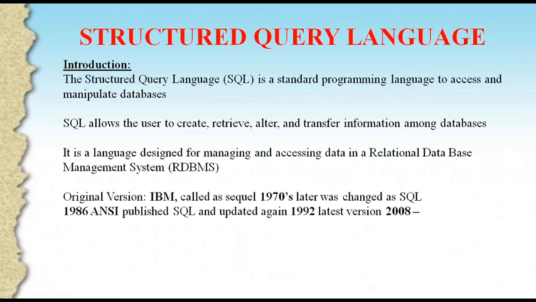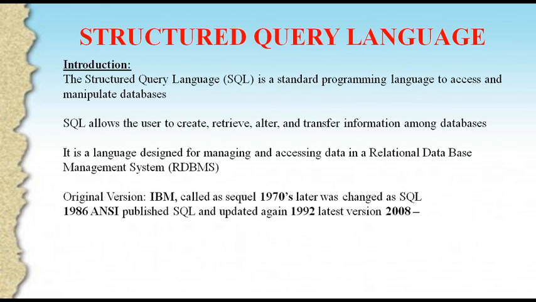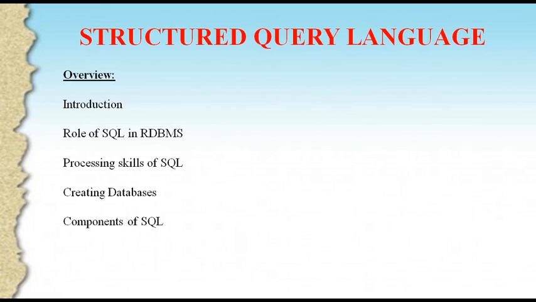So next one is the roles of SQL and RDBMS. RDBMS stands for Relational Database Management System. Oracle, MySQL, MS SQL Server, IBM DB2, Microsoft Access are RDBMS packages. These are all RDBMS packages. Packages means this is just like a platform.